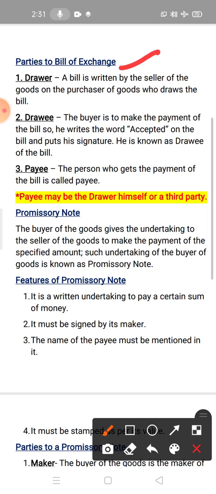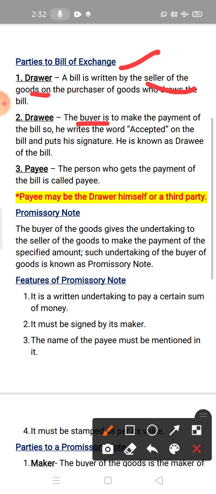It means he will give the payment on due date. Okay, so in simple term, drawer means seller of the goods, and drawee means purchaser of the goods or buyer of the goods.